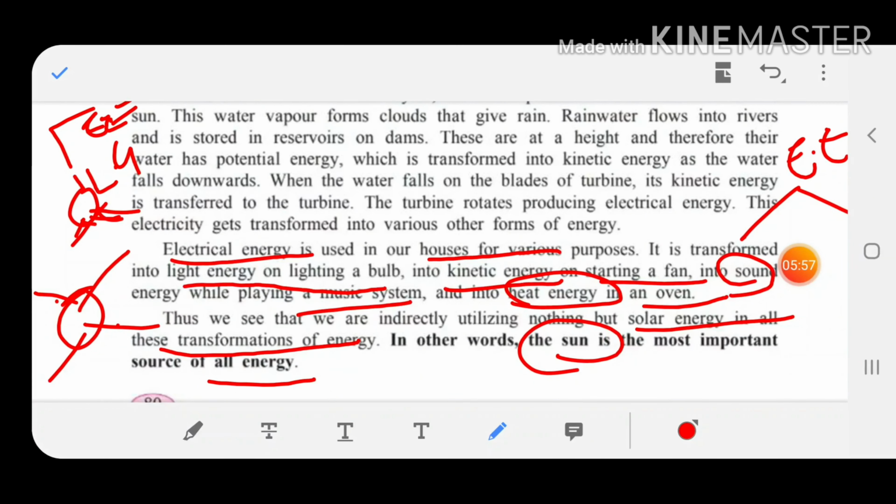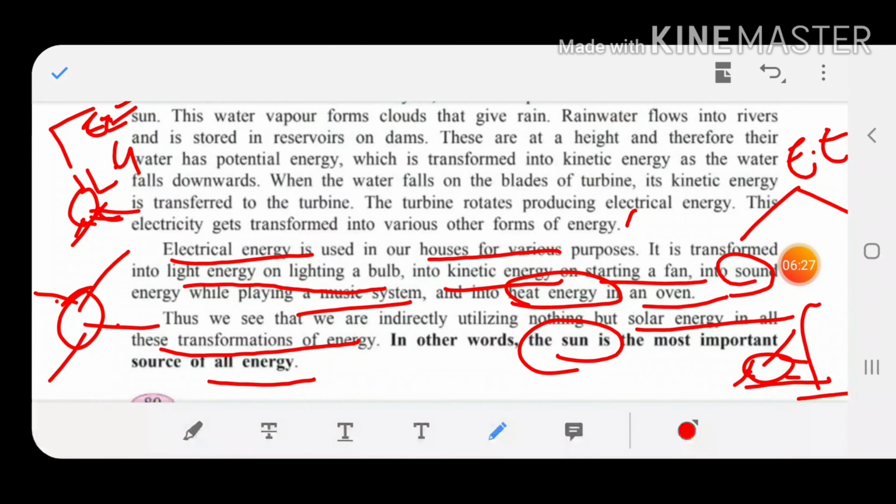Children, we have started from the sun only. Due to the sun's heat only, what happened? The water from the ground gets evaporated, clouds are formed, and from the clouds we get the rain. This rain again falls down and gets stored in the rivers. That river's water is stored in the dam, yes or no? In the dam, it is in the form of potential energy. When the stored water falls down with a great speed, it gets converted into kinetic energy.